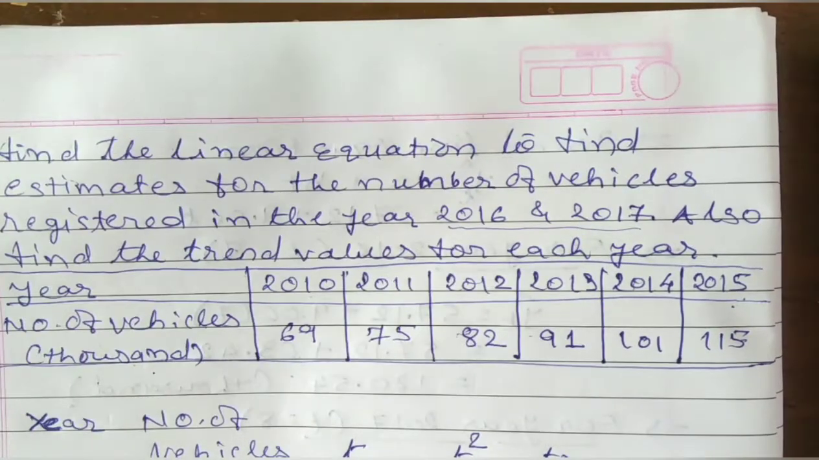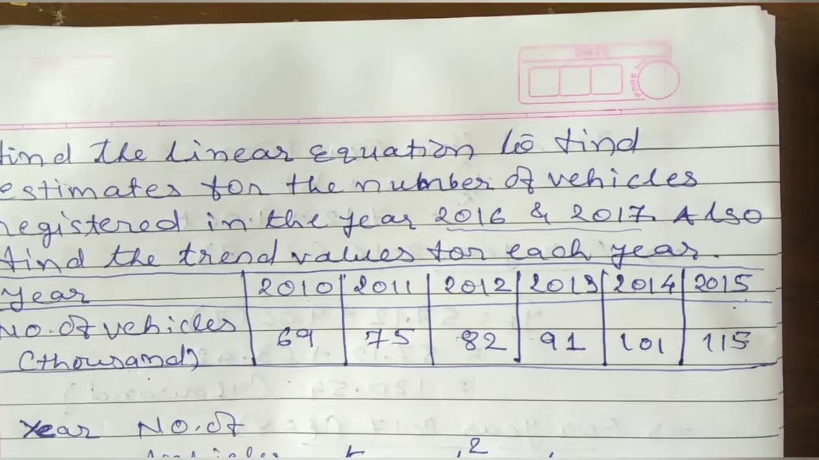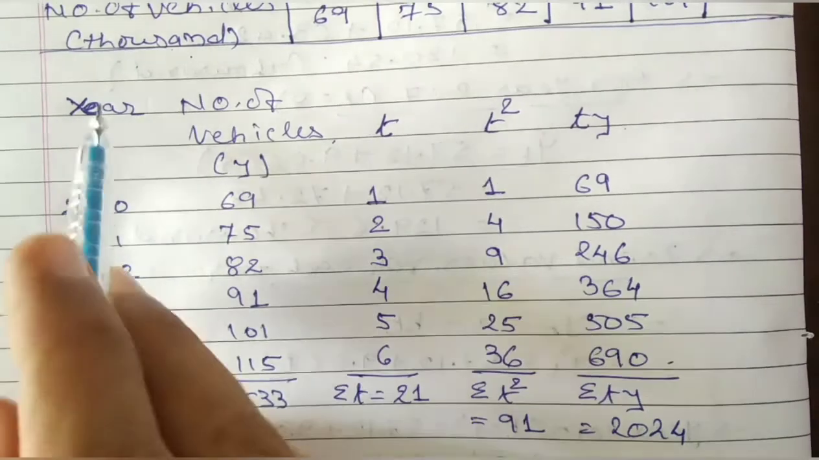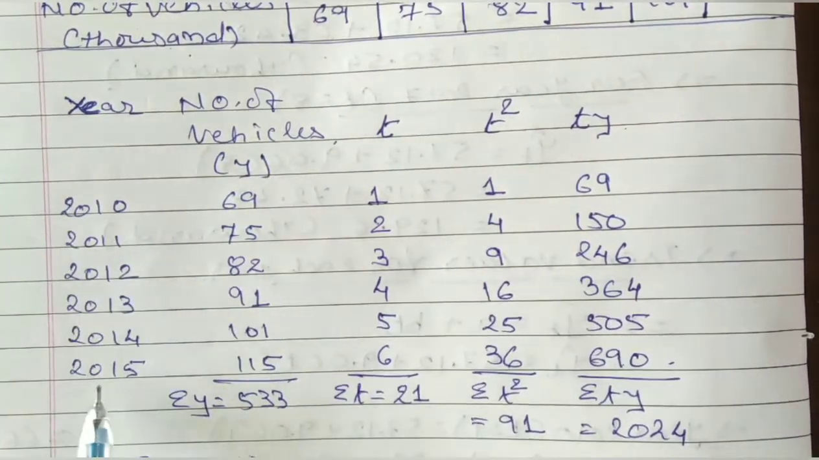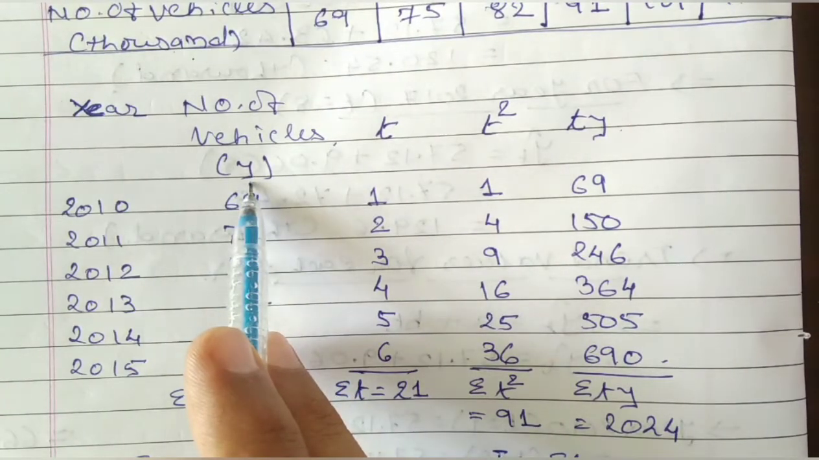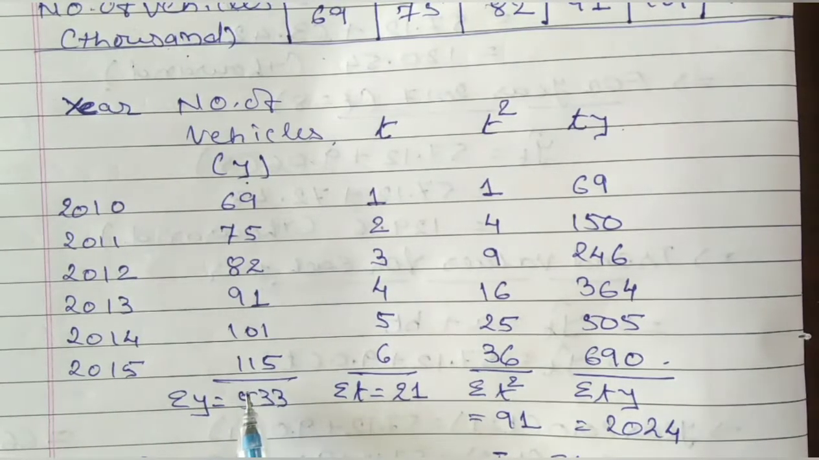My formula is n sigma ty, means ty is required, minus sigma t sigma y, means the totals of t and y are required, upon n sigma t square, means t square is required, minus sigma t the whole square. On that basis, we are supposed to prepare columns. This is year 2010, 11, 12, 13, 14, 15. The number of vehicles given is y: 69, 75, 82, 91, 101, 115.